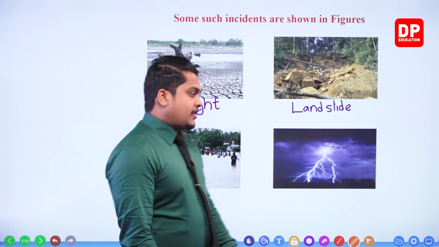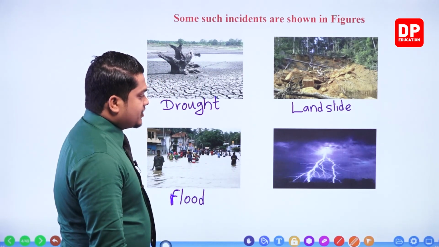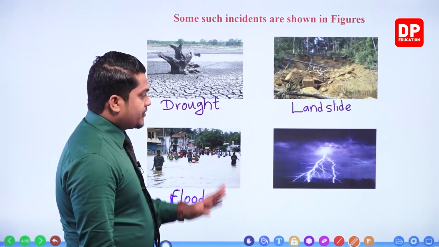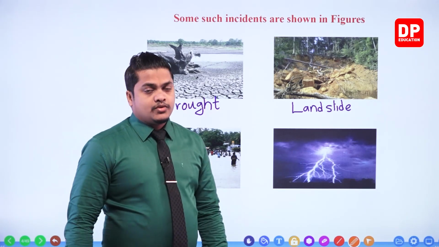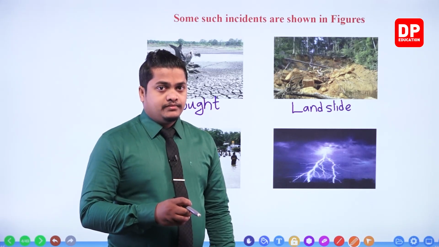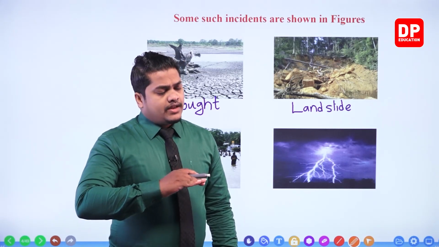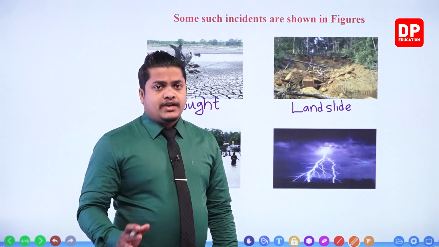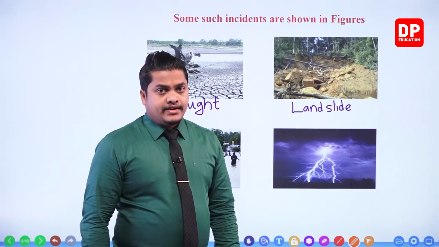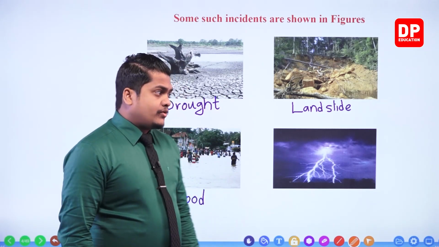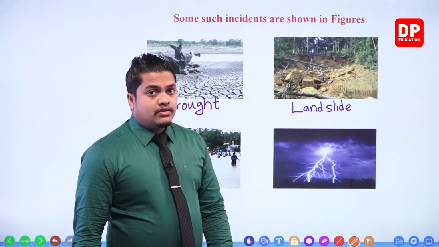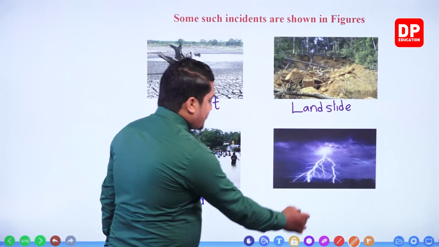Okay, floods. Then next one, my dear children, you can clearly observe this one. There is a lightning bolt coming towards the ground from the sky. So lightning is also a destructive incident which occurs naturally. In the previous lesson we studied a large amount of content related to lightning, under the lightning accidents. So I'm not going to tell you about lightning again. I'm going to directly write it down as lightning.